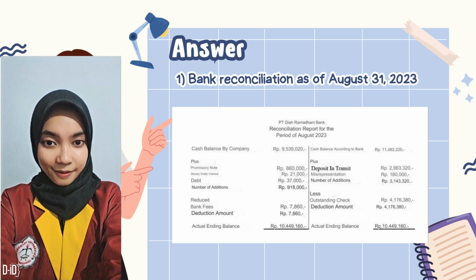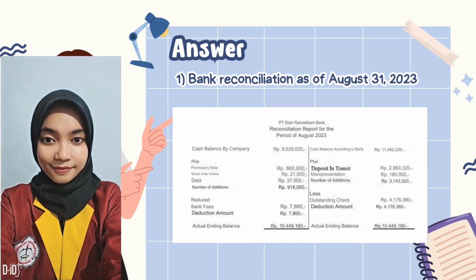In addition, the company also reduced the balance by 7,860 Indonesian rupiah for bank fees charged, while from the bank side there was a reduction of 4,176,380 Indonesian rupiah due to outstanding checks that had not been cashed. After all these adjustments were made, the correct ending balance according to both parties was 10,449,160 Indonesian rupiah. This process ensures that the company and bank records are in accordance and accurate.